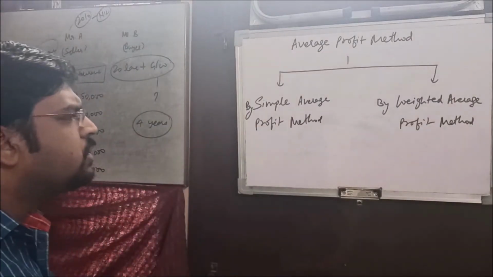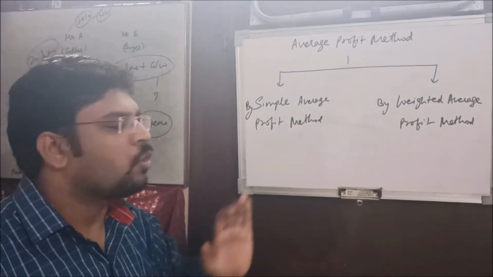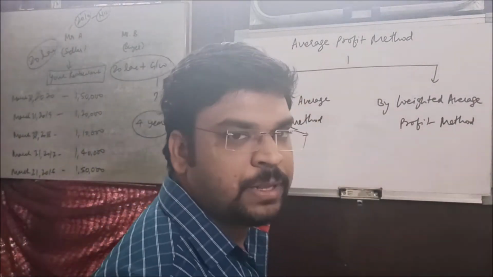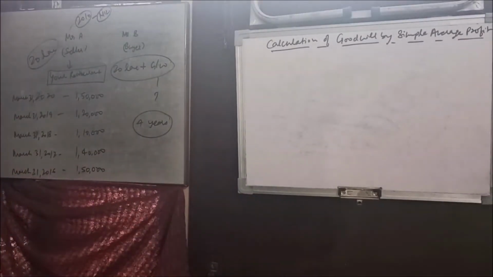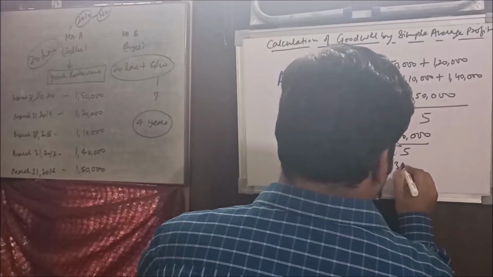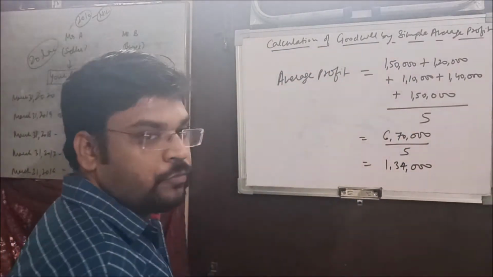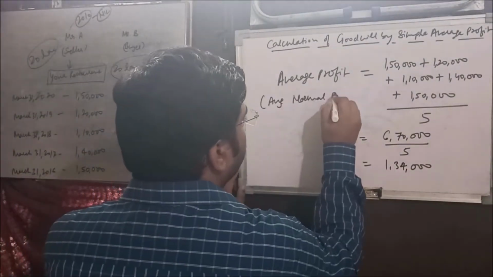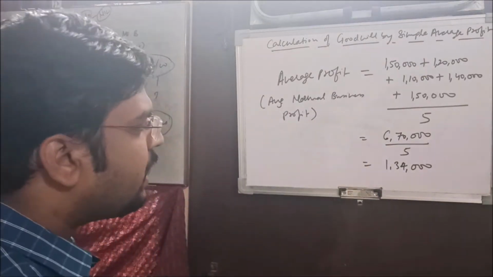Fine. Very first we are going to attempt this example through the simple average profit method. Then we will tackle the same example with the weighted average profit method, right? So very first we will have to take the average of all these 5 years profit, right? That comes out 1,34,000, the average profit. Okay, or we can name it average normal business profit. Now this is the average profit.